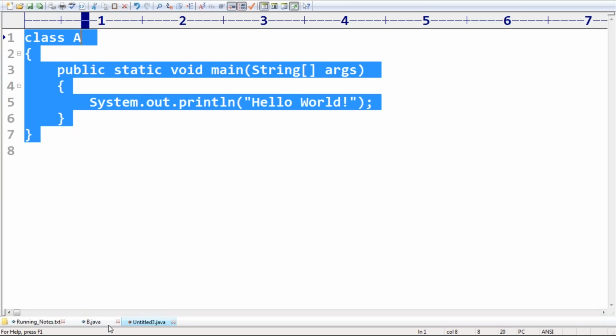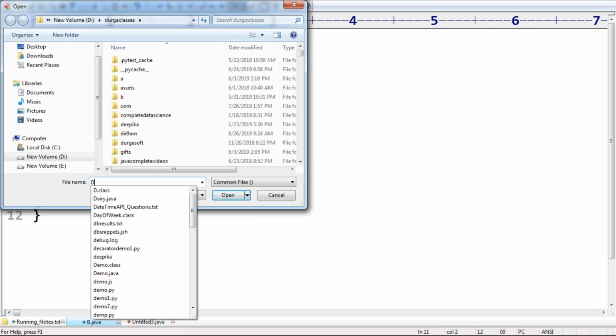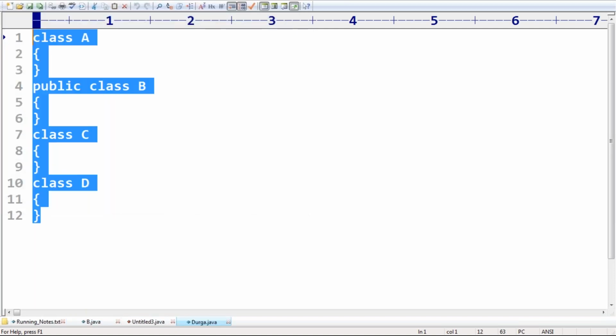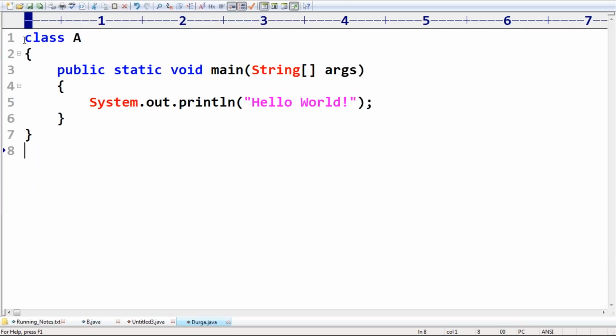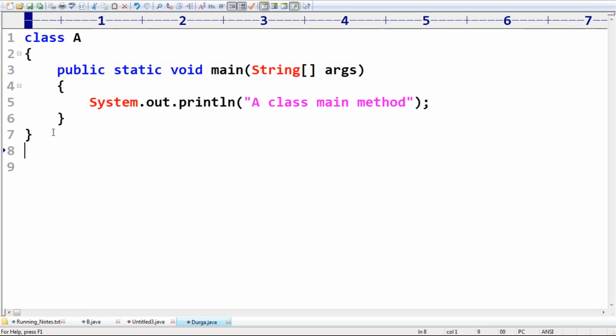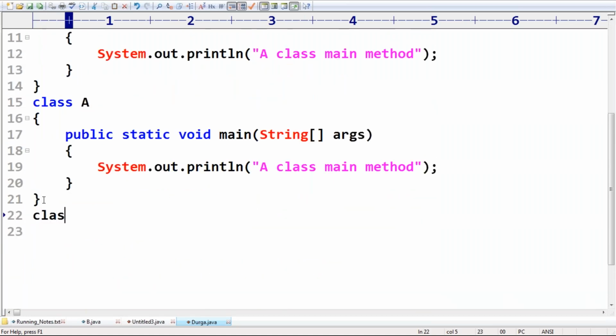Sir, observe that I'm just taking a program here. Assume durga.java. Let me open this code. Sir, I have durga.java. Now observe this. This is class A with a main method. Similarly, I'm taking class B, similarly class C, and under them, class D.